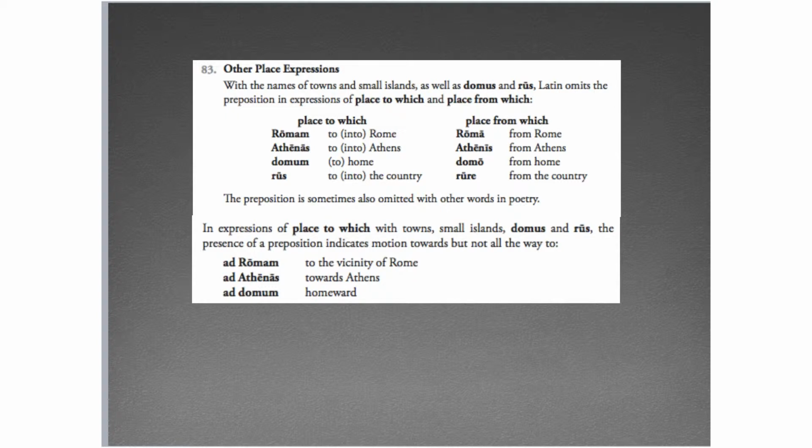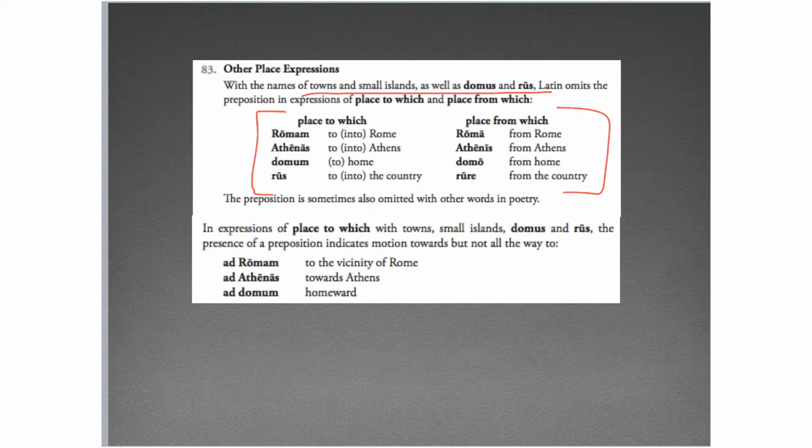And the key here is that we are going to be dealing with cities, towns, and small islands, all right, as well as the nouns domus and rus, and I'll talk about what a small island is a little later. But with that category of word, all right, you are not going to use a preposition. So the cases are going to be the same, but you are not going to use a preposition. So to which is still going to be the accusative, except there's no ad, right? So Romam, just to Rome.